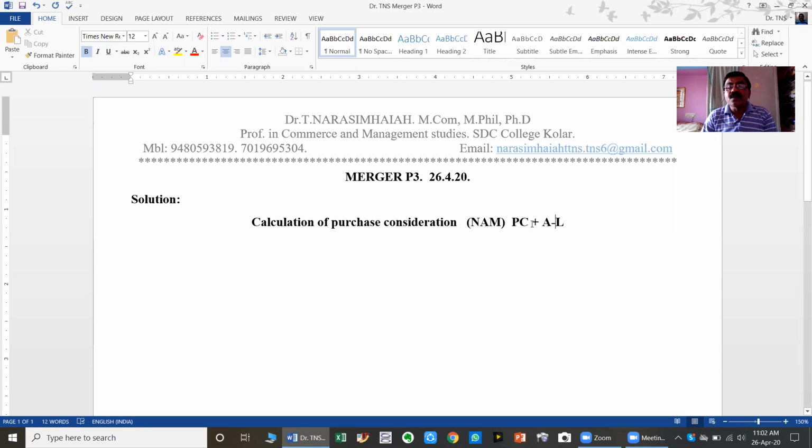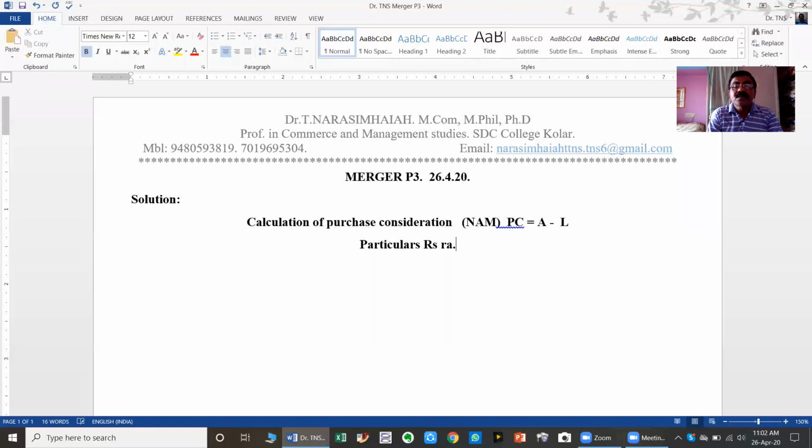Here assets means market value of assets taken over by the purchasing company. Liabilities means market value of outside liabilities taken over by the purchasing company. Okay. So now put the statement. What is the body of the statement? Particulars, then rupees.